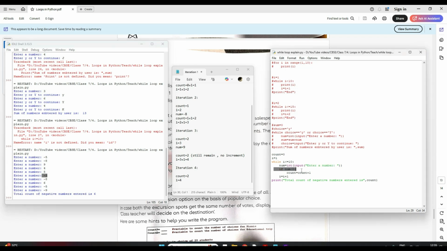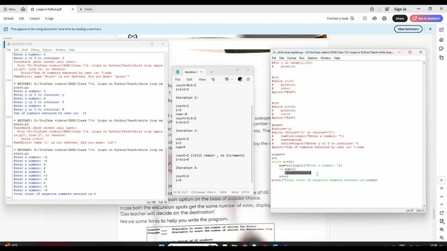Now this condition is satisfying, right? So now here the count increments from 2 to 3. So it will be 2 plus 1, 3, and I becomes 7, right? Like this it goes on for all of them. And finally, after this entire loop is completed, when I becomes 10, I just print the count. So count gives me the number of negative numbers.